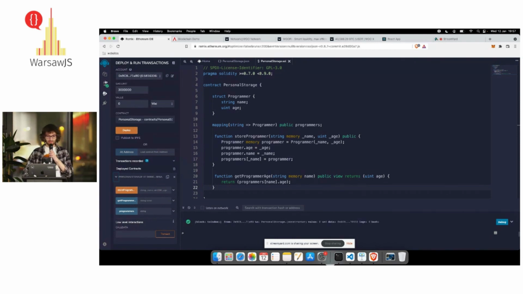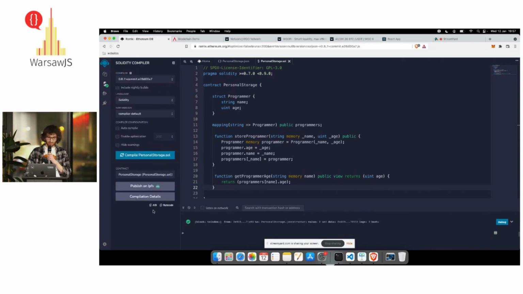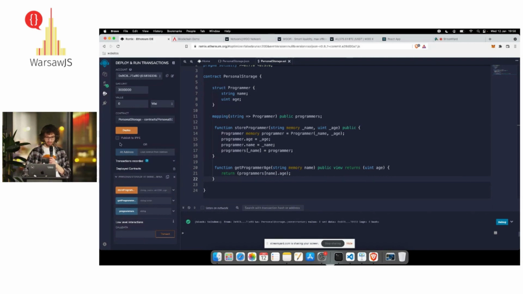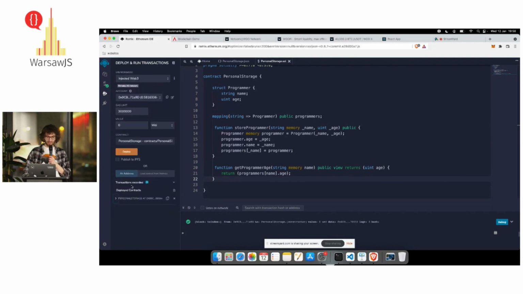One important thing is that we also have something called the ABI. I'm always laughing that it's like an API, because it's a description of the contract. We need this to tell our JavaScript application which methods the smart contract has and how we can use them. I just want to mention it, and we will see it in a second. So now we have deployed the smart contract, and we have a backend ready on a blockchain platform.